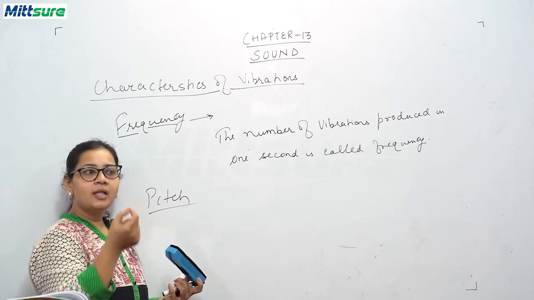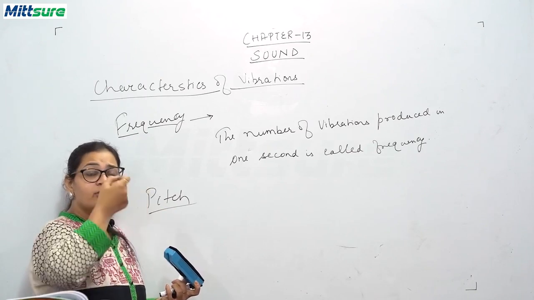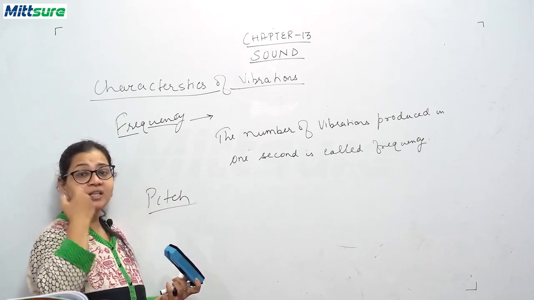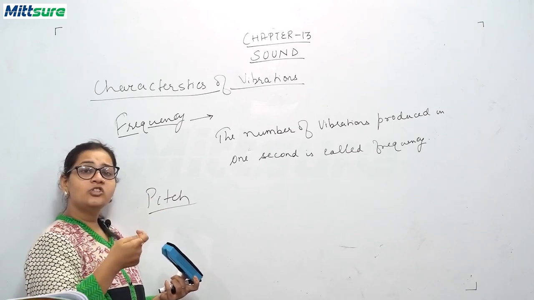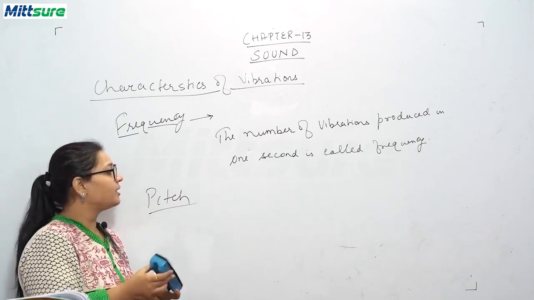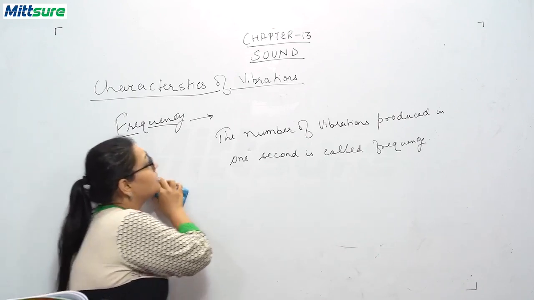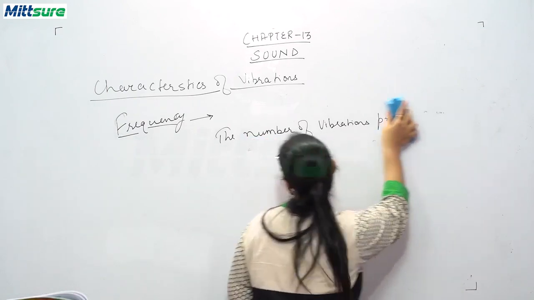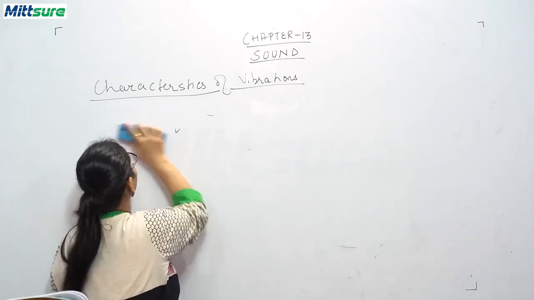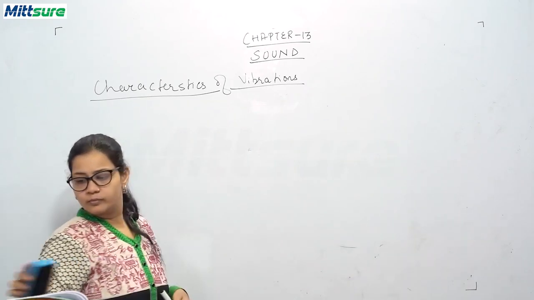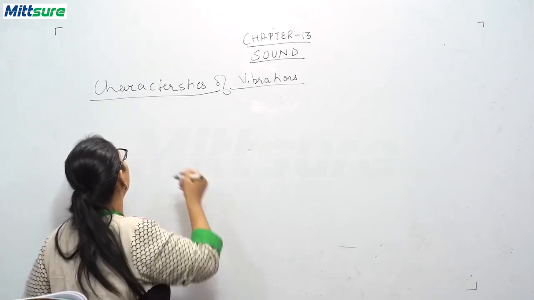So this means that girls have a high frequency of speaking, that is, they have high pitch, and boys have low pitch or lower frequency of speaking, of producing sound. Okay, so we are clear about this. Now we will be discussing another characteristic of vibration, that is called amplitude.